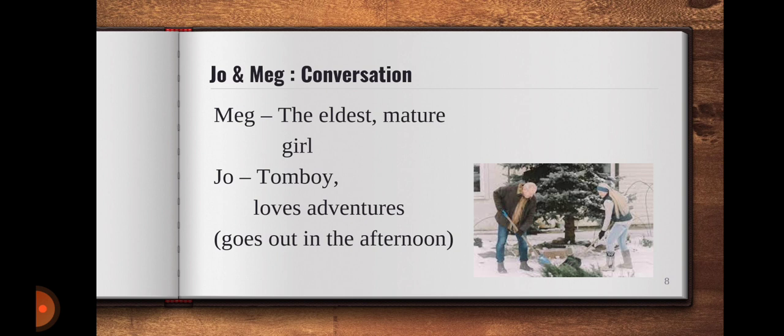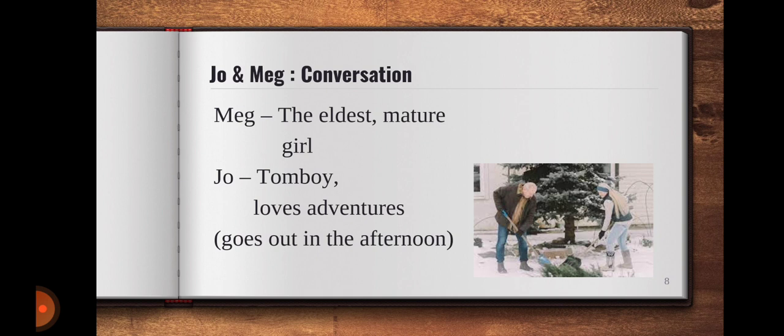So, we see Jo here who is very extrovert, who loves to take risks, and who loves adventures. Though Meg says that it is not good to go out, Jo declines and says, I don't like to be a pussycat sitting all the time at home with all those cozy things. I love to adventure, I love to explore. And in this way, she goes out.